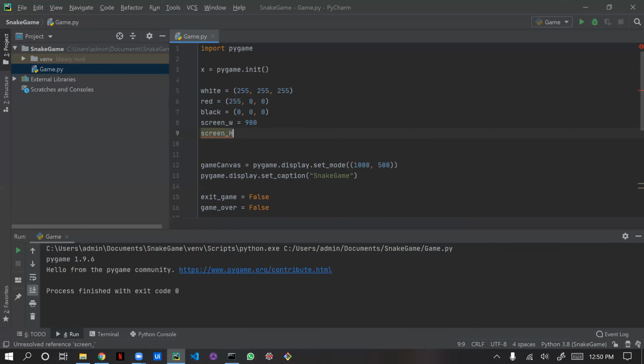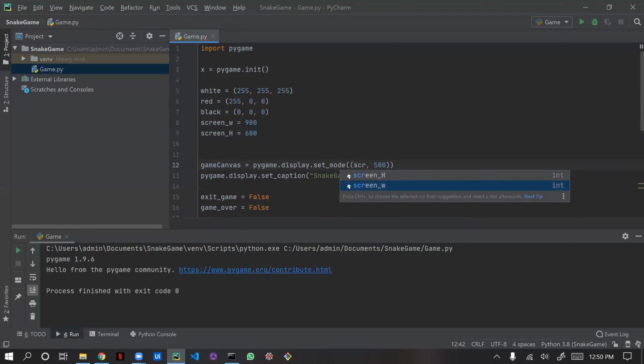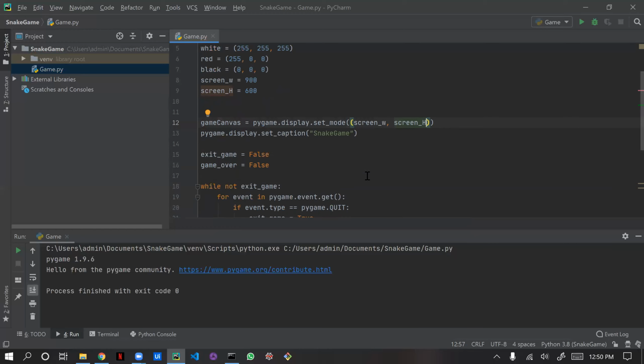Screen height is equal to some 650 or 600. I'm giving 600, let it be a round figure. Here I will be passing the width and height. Okay, so now I have passed width and height here.